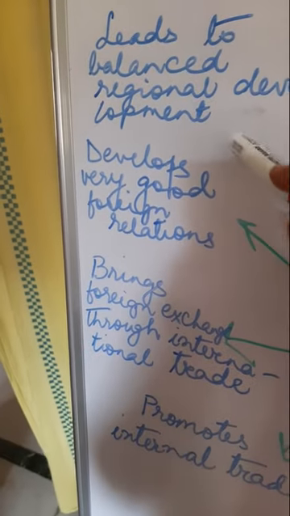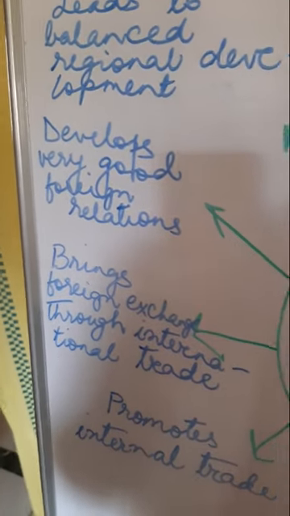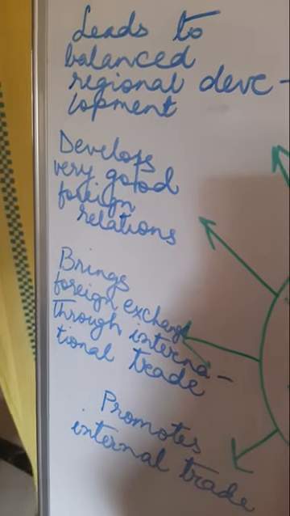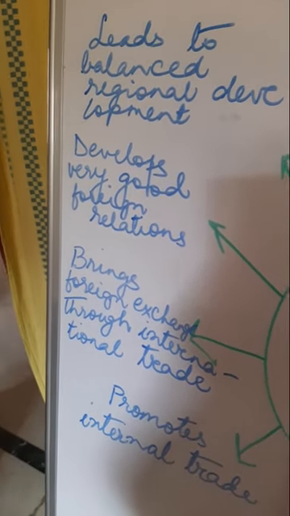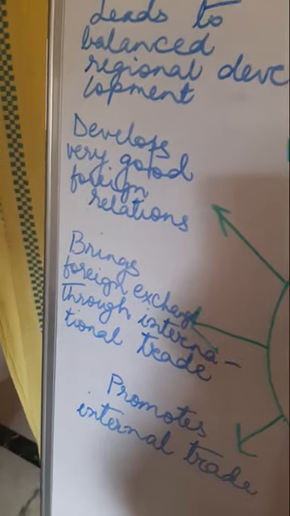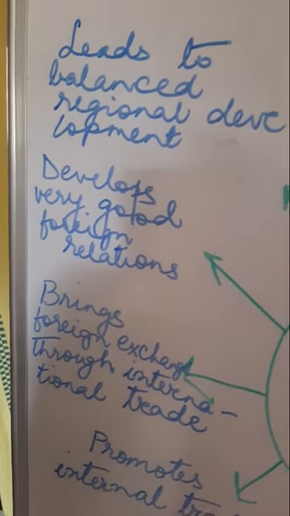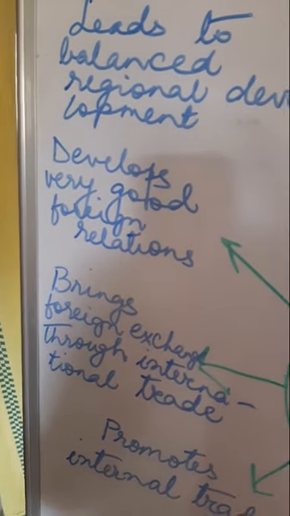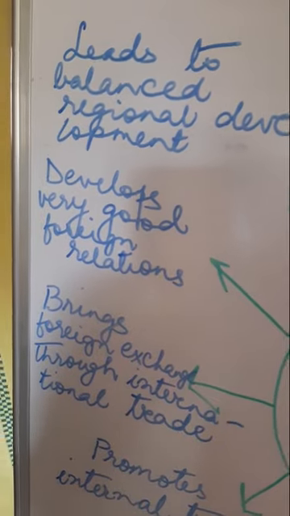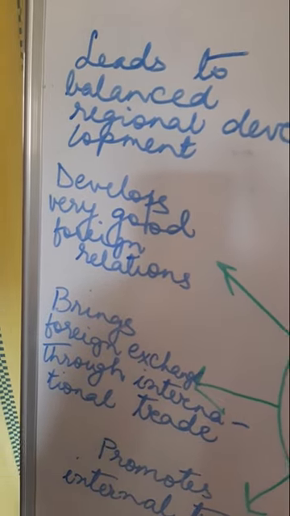Then it develops good foreign relations. Obviously, we will always trade with countries with whom we have better relations. So it develops very good foreign relations with different world countries because of the trade.